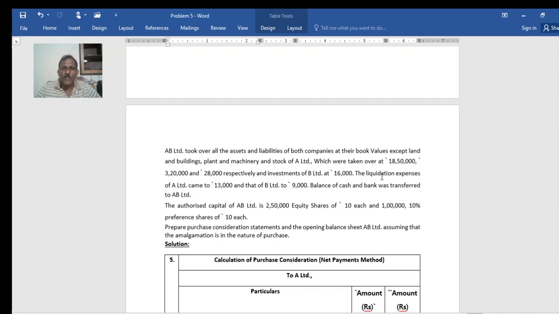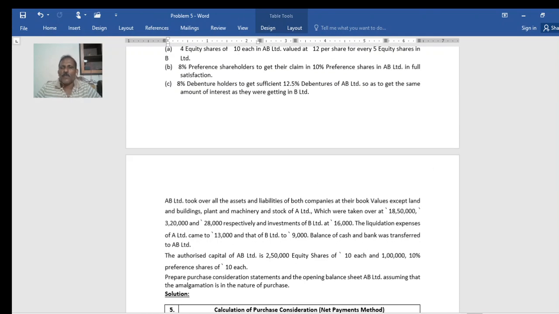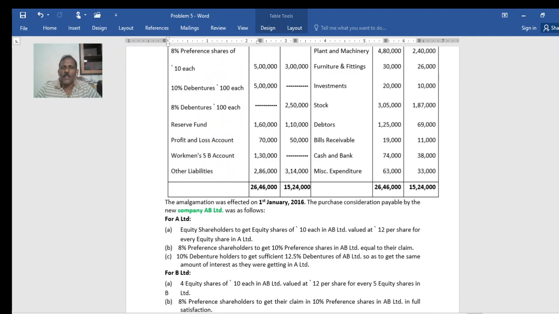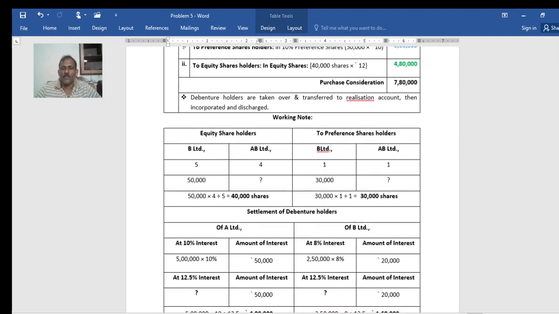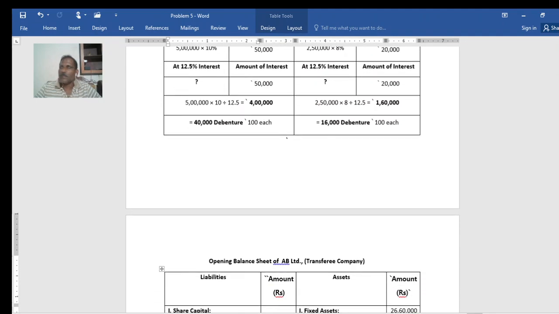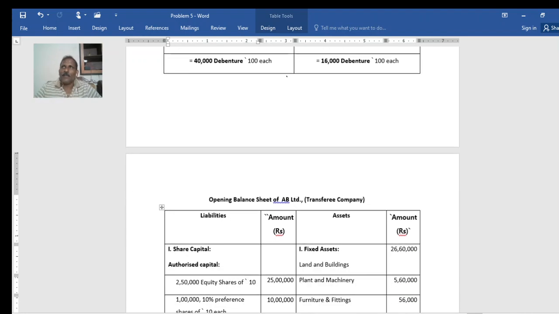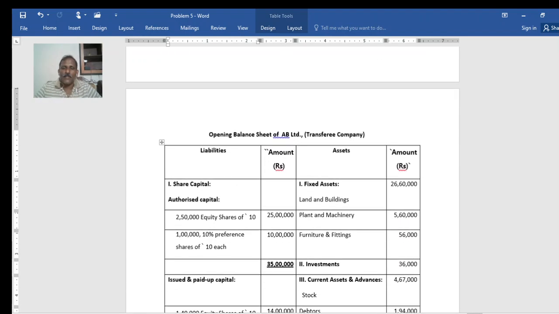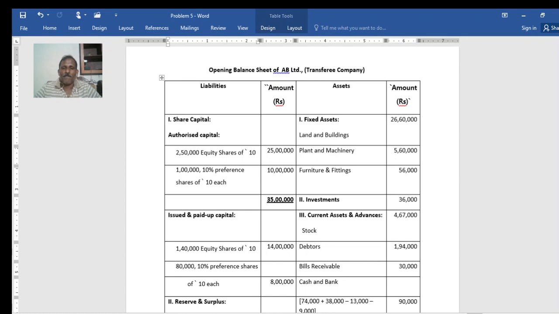Then investment of B Limited 16,000, A Limited as it is 20, total 36. Note down such an aspect.